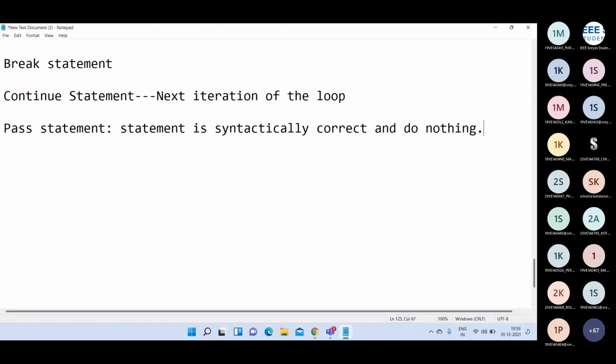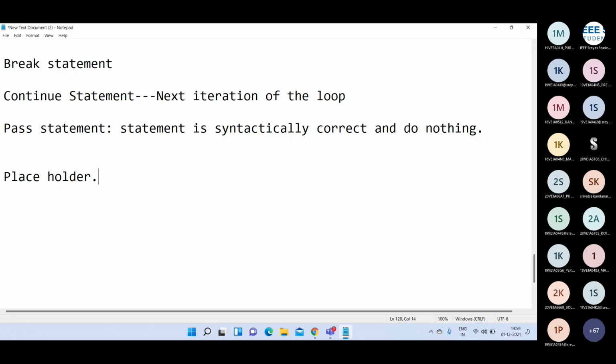That means it will not perform any operation, but it is syntactically correct, so the program will not give any errors. If you write the pass statement, that is syntactically correct, but it will not perform anything. That means we can say the pass statement is a placeholder.